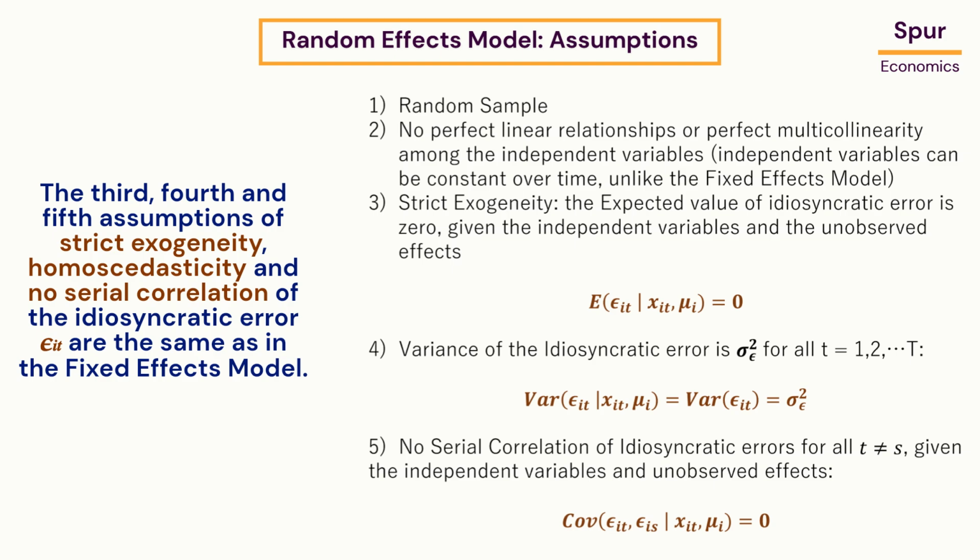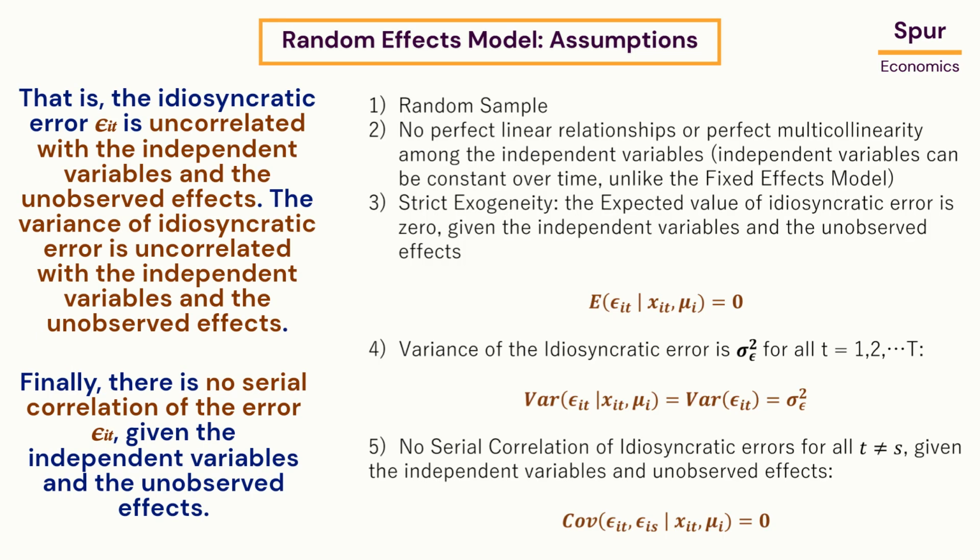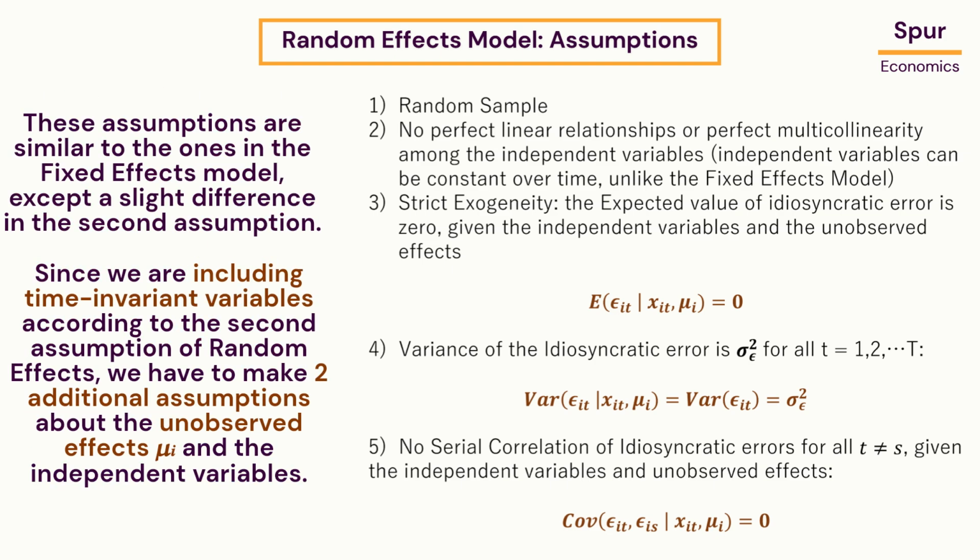Third, fourth and fifth assumptions of strict exogeneity, homoscedasticity and no serial correlation of the idiosyncratic error epsilon are the same as in the fixed effects model. That is, the idiosyncratic error epsilon is uncorrelated with the independent variables and the unobserved effects. The variance of idiosyncratic error is uncorrelated with the independent variables and the unobserved effects. Finally, there is no serial correlation of the error epsilon given the independent variables and the unobserved effects. These assumptions are similar to the ones in the fixed effects model, except a slight difference in the second assumption.